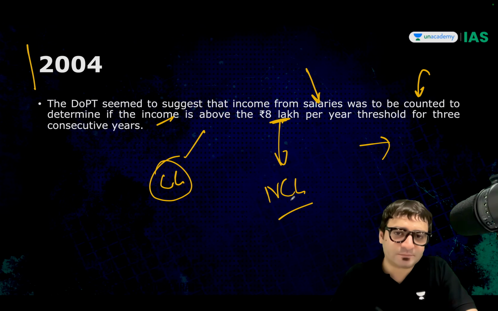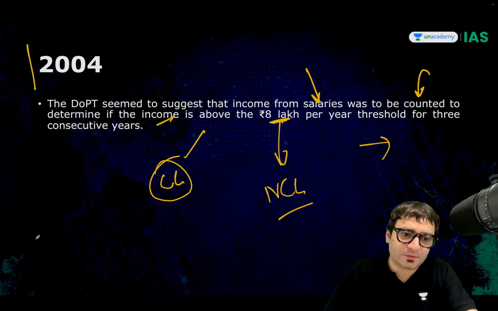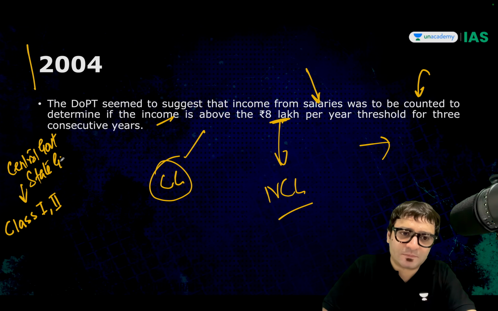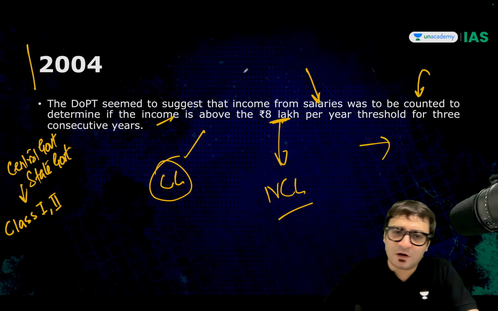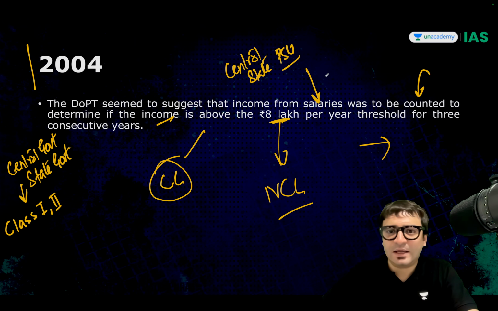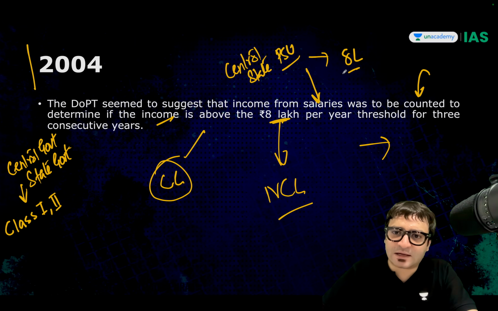Now just imagine. This is a person with class 1 or class 2 who is part of the central government or part of the state government. Here is an individual belonging to central or state PSU, and this individual is earning 8 lakh.